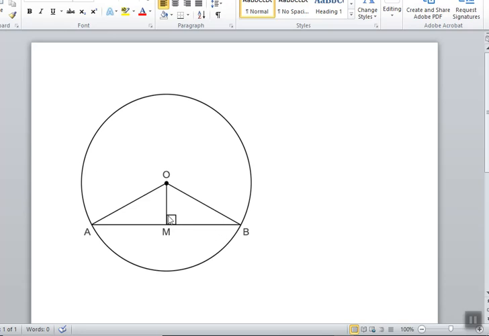Means what? You don't know whether it is perpendicular or not. Then if you draw a segment which bisects the chord into AM and MB, you can say that it is perpendicular to AB. When you draw OM from the center O to chord AB, and it bisects AB, meaning AM equals MB, then you can definitely say that OM is perpendicular to AB.